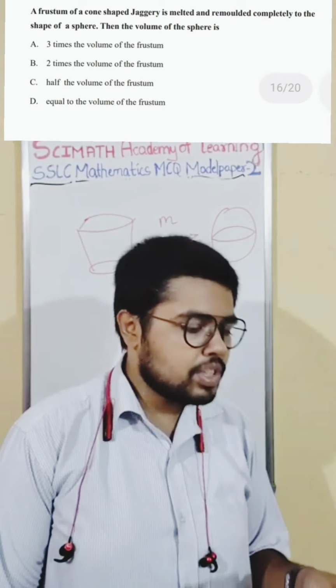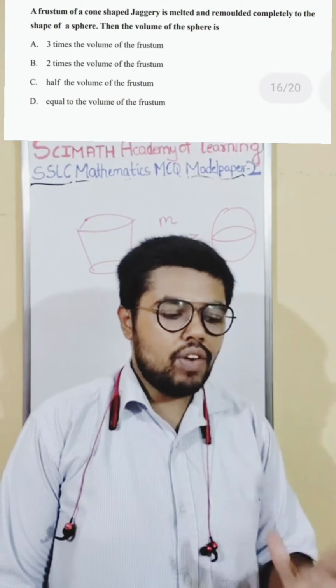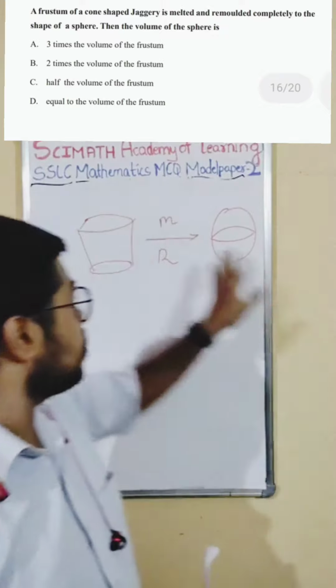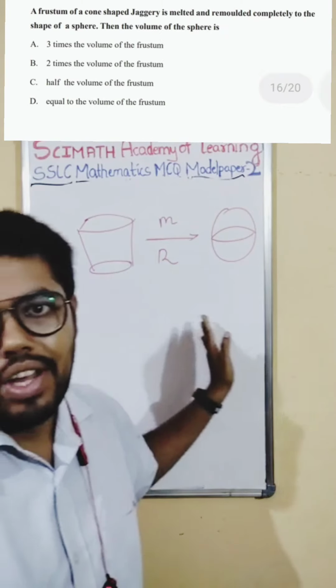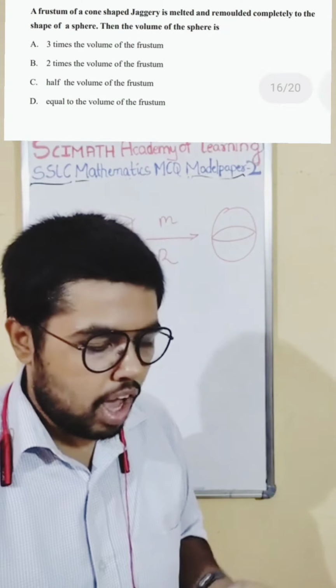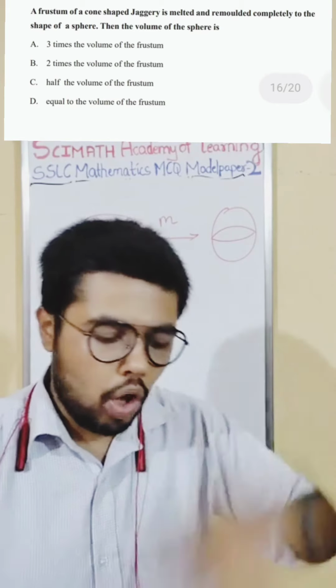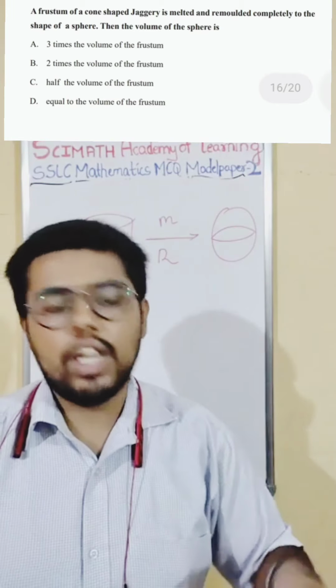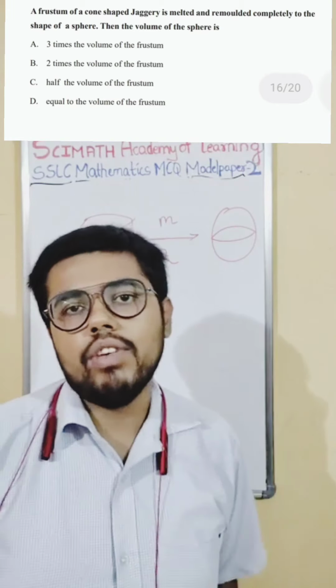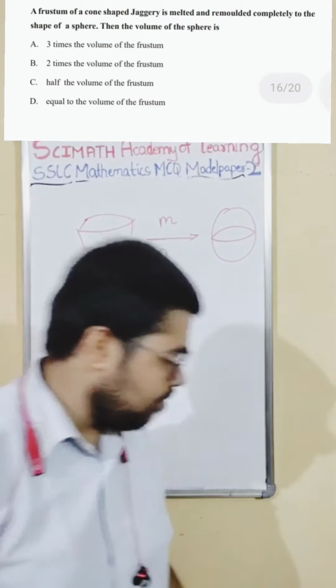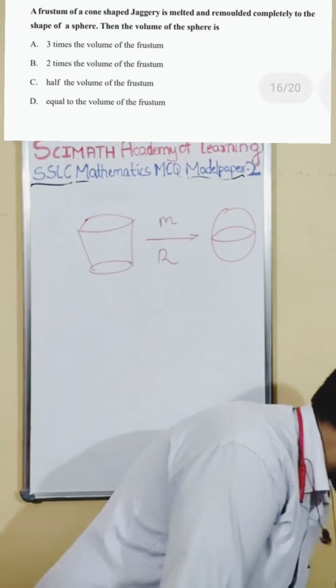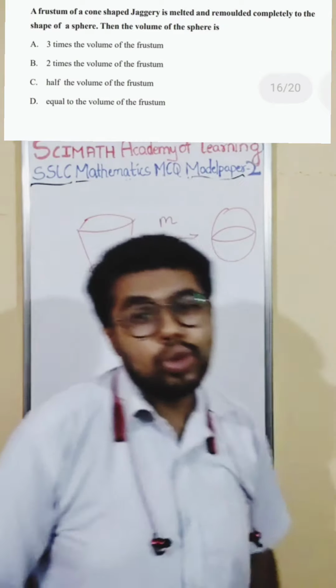So therefore option D is the right one, equal to the volume of the frustum. Whatever the volume is, it will have the same volume. Otherwise, 3 times, 2 times, half, you will break your head putting in all the formulas, you will get confused and you will put some 3 times or 2 times and come off. It is very easy, it is just the same volume, same thing.